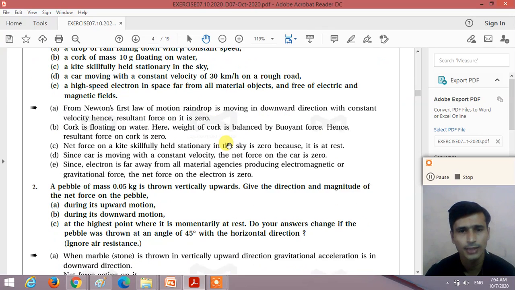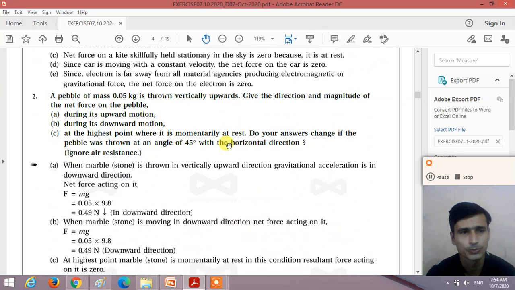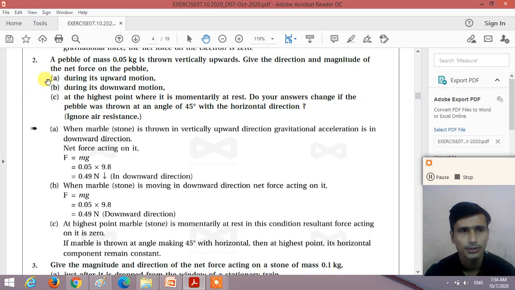Now question number 2. A pebble of a mass 0.05 kg is thrown vertically upward. Give the direction and the magnitude of the net force on the pebble during its upward motion, during its downward motion, at the highest point, right?